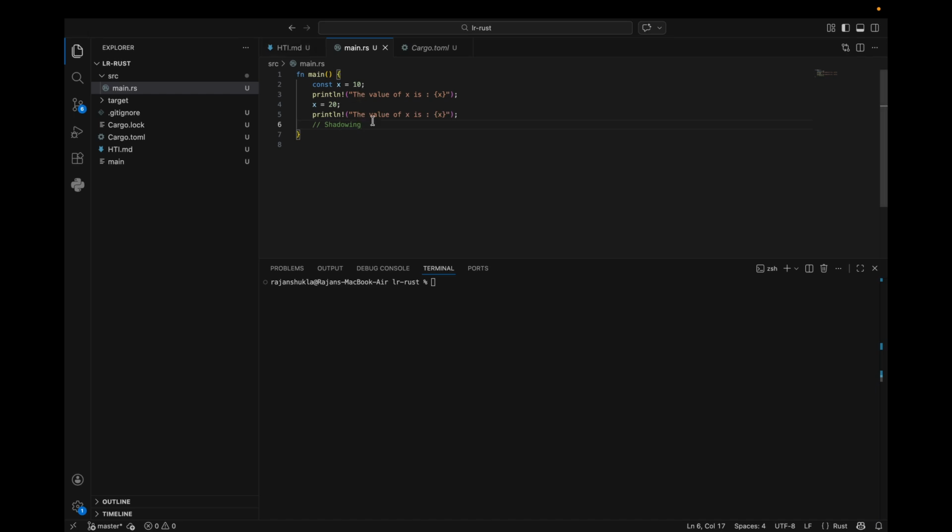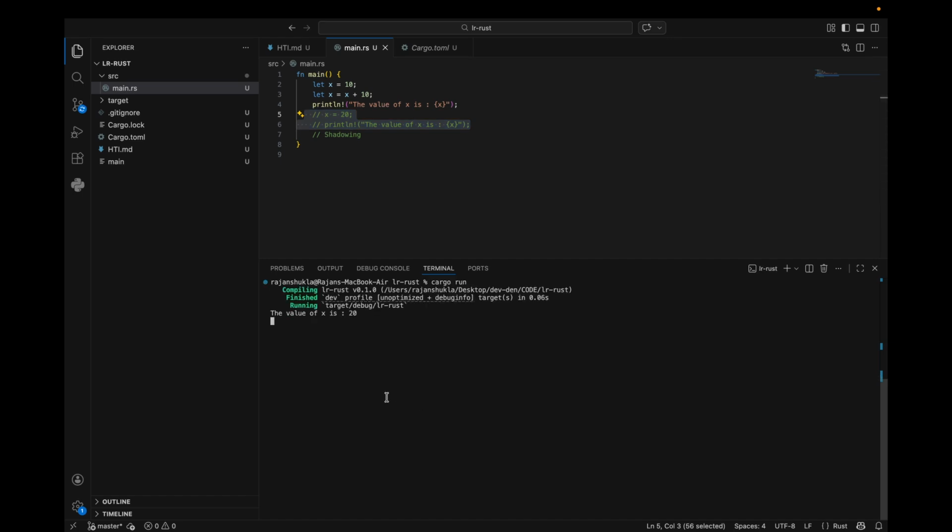We can shadow a variable using the same variable name and repeating the use of the let keyword. So watch this. We can do let again, and here I'm going to shadow x with the value x plus 10. Now let's run this out, cargo, and you see 20, 10 plus 10 is 20. So this program first binds x to the value of 5, then it creates a new variable by repeating let x equals, taking the original value and then adding 10 to it.